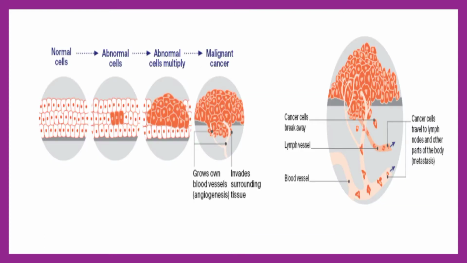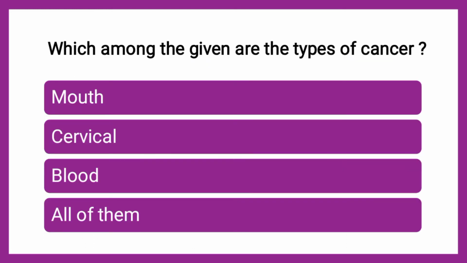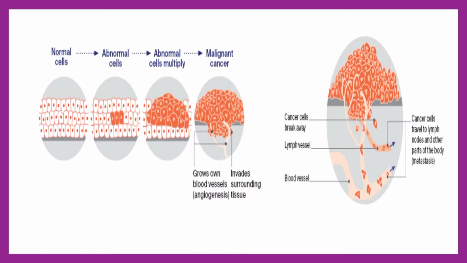So as you can see here in the image, normal cells are shown in the picture. These are the abnormal cells. They have started growing. This is the growth. They have the ability to multiply, and this is the malignant cancer, that they do not only multiply, they also have the capability, after growing their own blood vessels, that is the angiogenesis process, and they have the capability of invading the surrounding tissues.